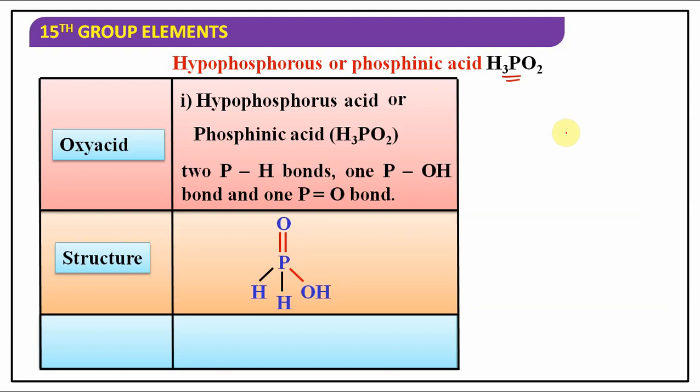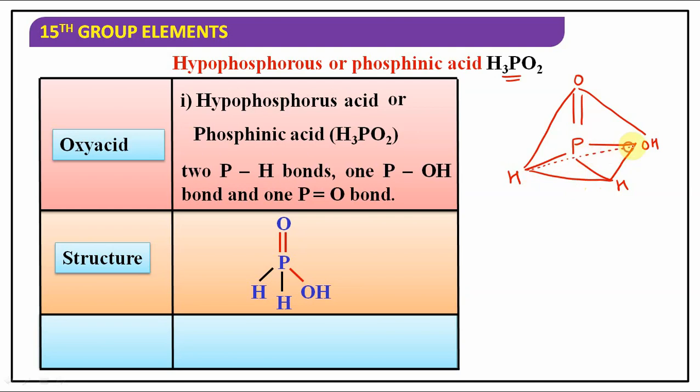I told you about the tetrahedral surrounding. Here we have H, and OH, connected here to the O, here to the OH, here to the H. Understood, right?